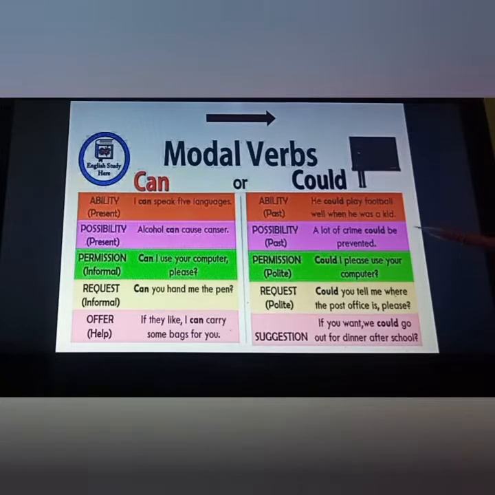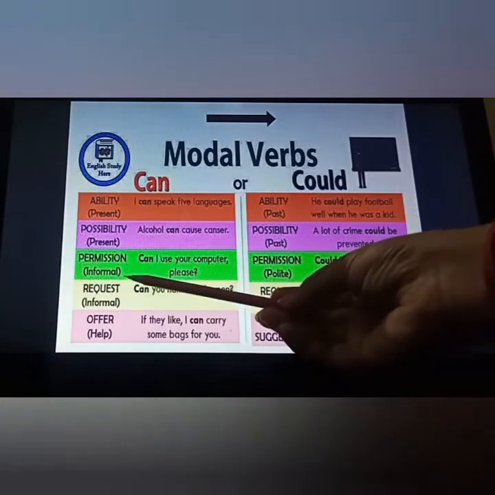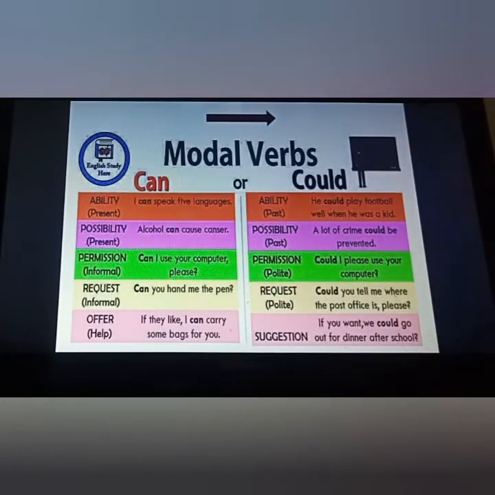Fine. Now the next one, permission, that is informal. It means suppose you are asking something of your friend. You can simply ask, can I use your computer please? Fine. So in the simple informal one, you can ask, can I use your computer please?